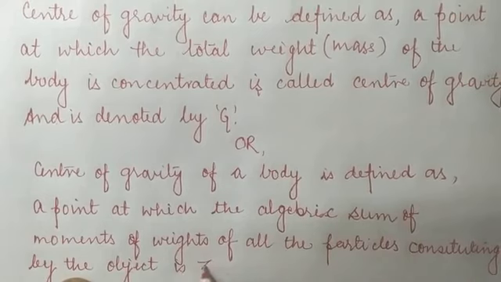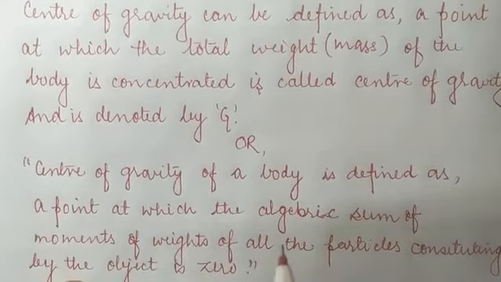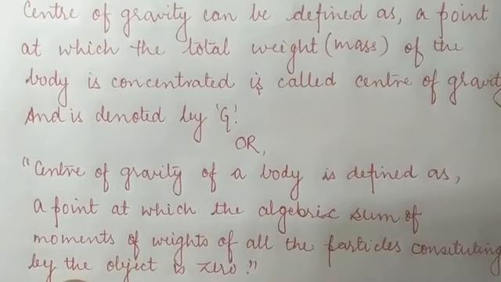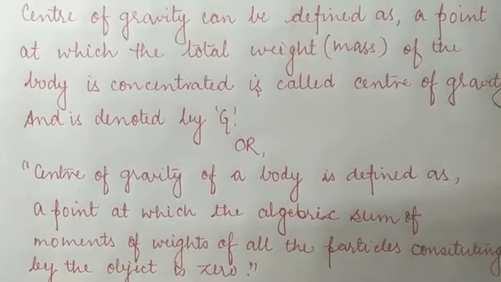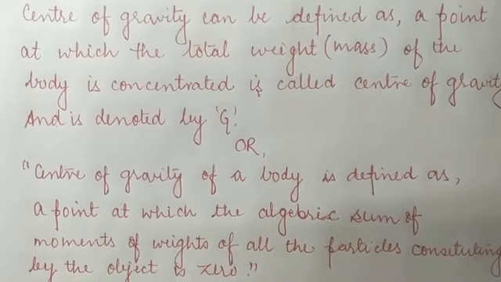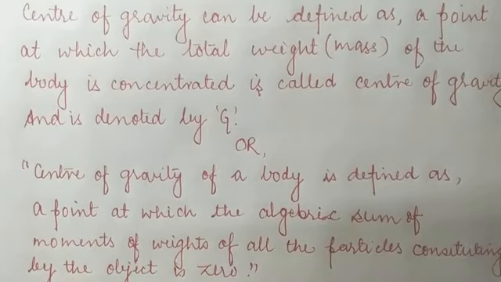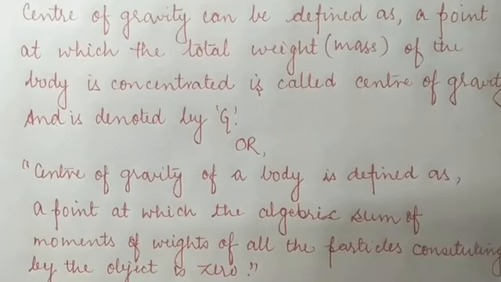So what can we conclude, children? We can say that a point at which the total moment of the body becomes 0 is said to be the center of gravity. So what are the different situations, or the factors, on which the center of gravity of a body can vary or may be affected? Let's start with the factors.